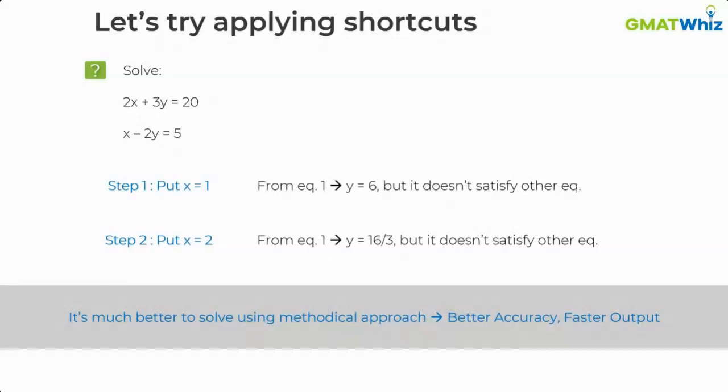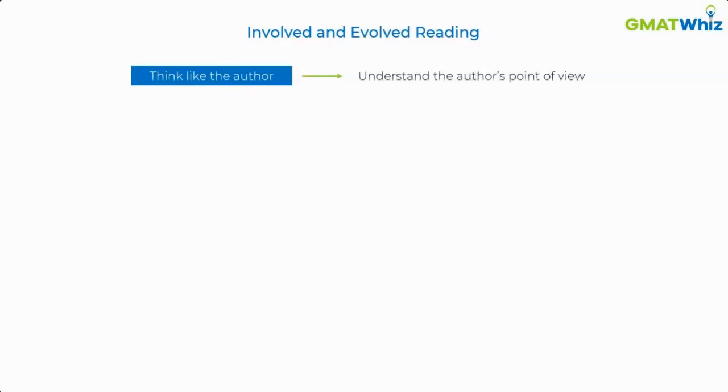And that is why it is very important to have the right approach, and trust me guys, the right approach takes a lot more time than building the right concepts. So you have to do it methodically first. You have to be an involved reader. You have to follow involved and evolved reading, where you have to think like the author. You have to place yourself in the author's shoes. Try to understand the author's point of view. That's very, very critical.